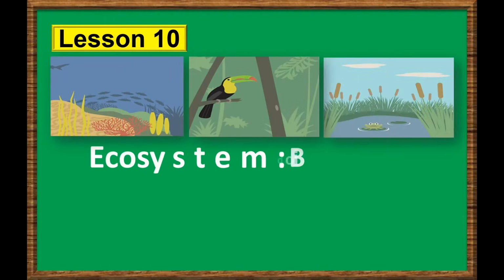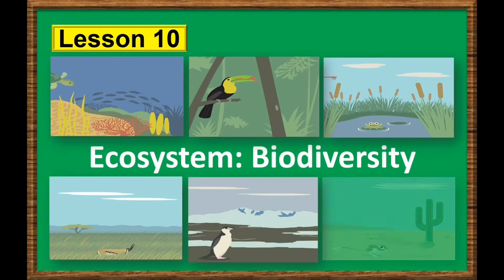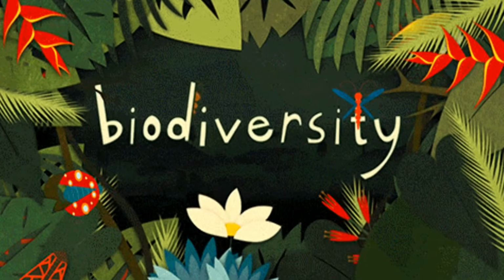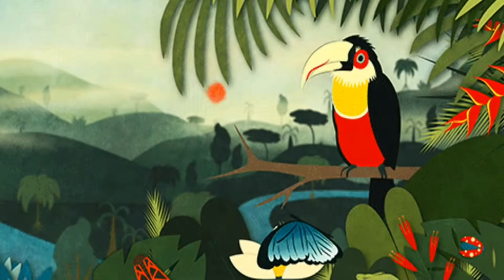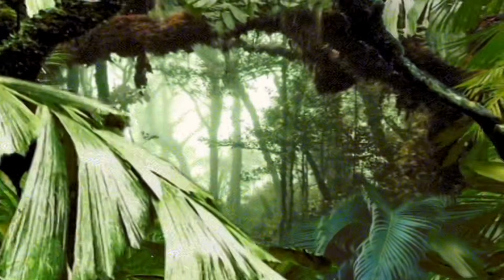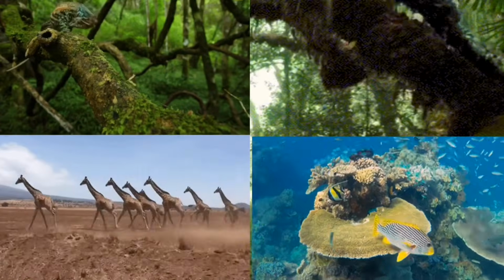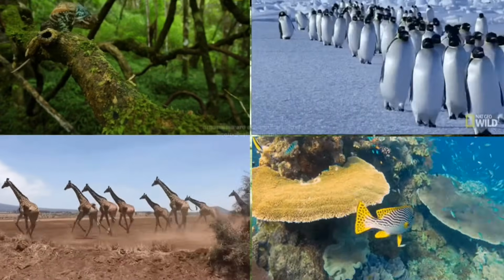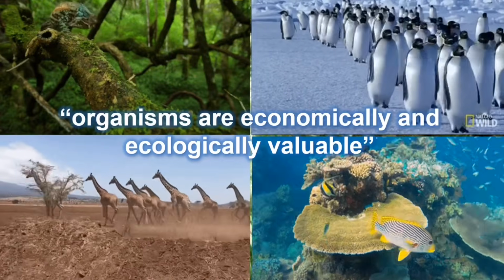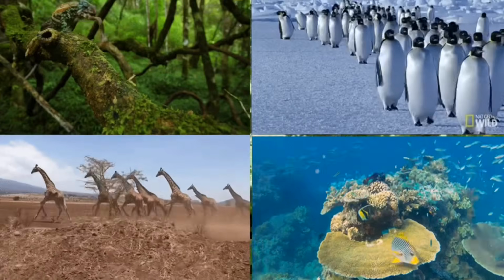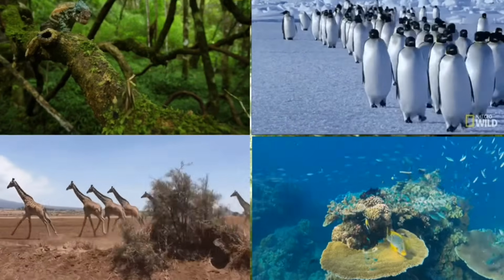Lesson 10: Ecosystem Biodiversity. Biodiversity is a term that describes how diverse living things are in a specific area. Organisms such as plants and animals, small or big, are part of biodiversity and are economically and ecologically valuable. Biodiversity is important because it sustains the balanced flow of energy in an ecosystem.